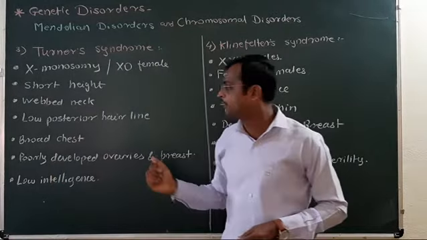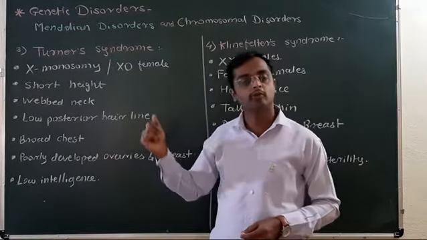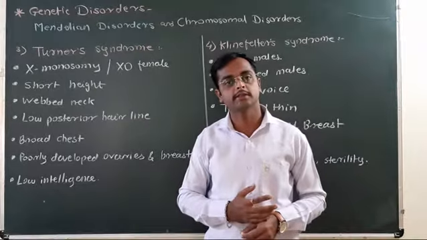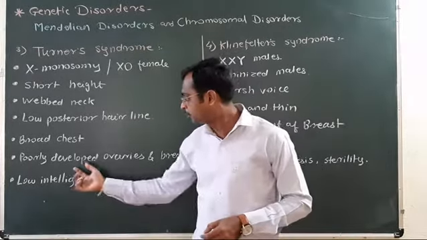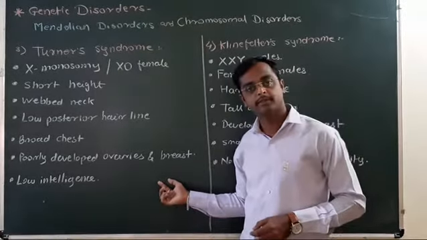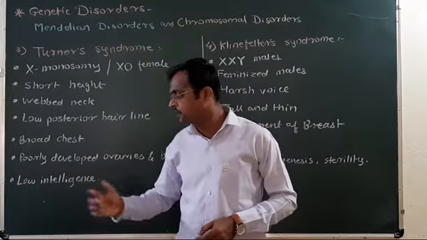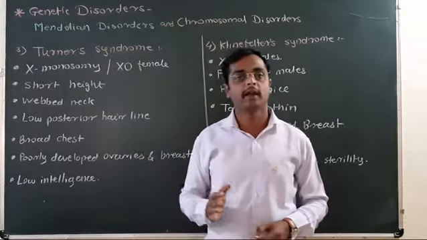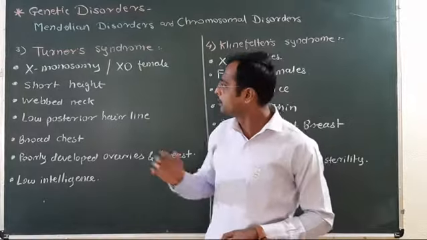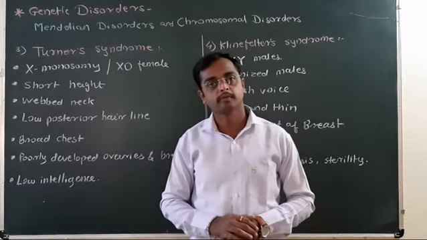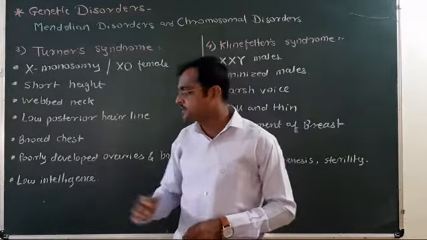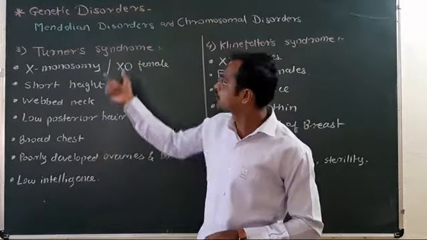Poorly developed ovaries. As there is no paired chromosome, the secondary sexual characters are underdeveloped. Poorly developed ovaries and breast. And low intelligence; mental faculties are also affected due to the single X chromosome. Understood Turner syndrome?